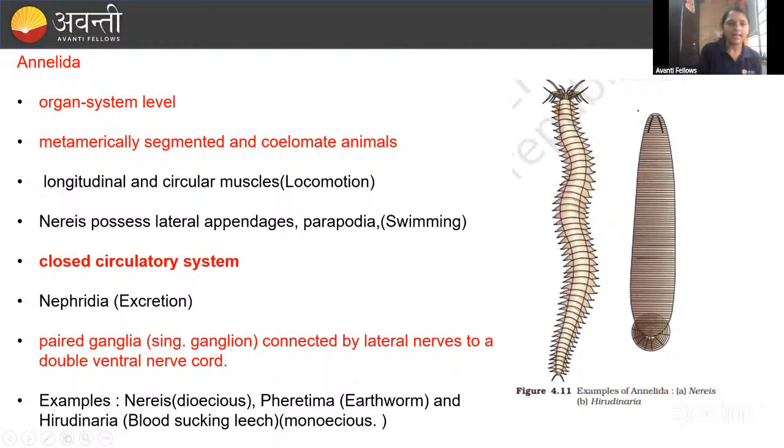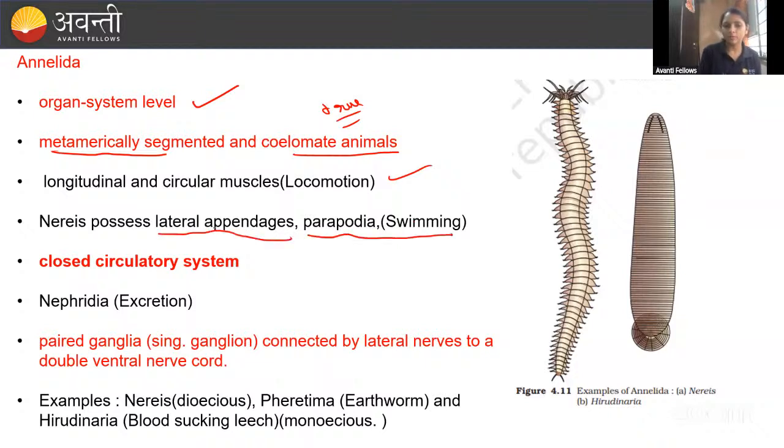Annelida has the organ system level of organization. These are metamerically segmented, and they have a true coelom. Longitudinal and circular muscles are there for locomotion. Nereis possesses lateral appendages, guys. In statement-wise questions, they will ask that Nereis possesses lateral appendages. You can see in this diagram these lateral appendages, which are helpful for swimming.